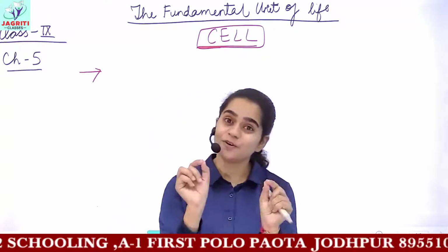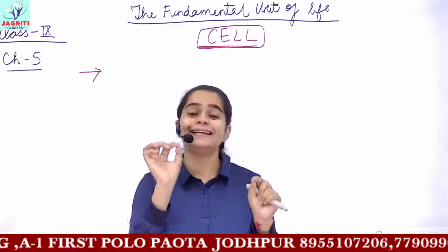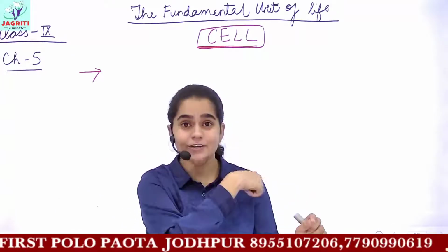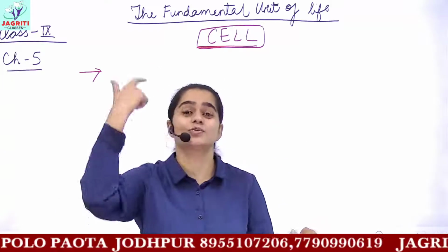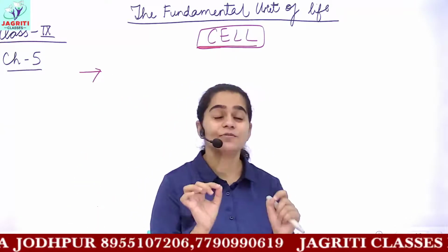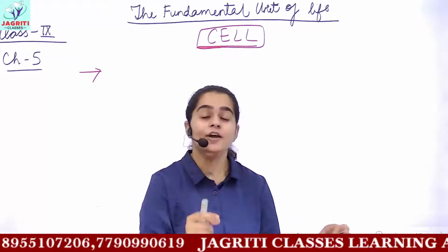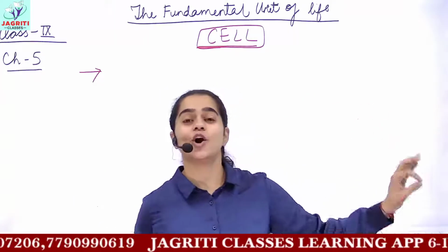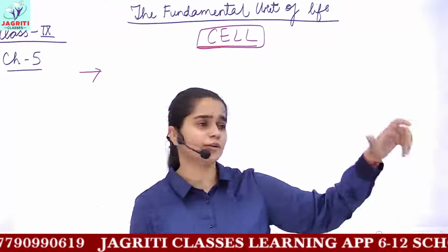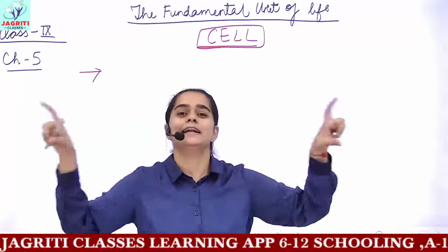Because the function of nerve cell is the conduction of nerve impulses, or it carries the impulses from our brain to the organ and from the organs to our brain and spinal cord, you can say. So because it has the function of conduction of impulses or signals from brain to spinal cord, from the brain to the organs, or from the organs to your nervous system, it has an elongated shape.